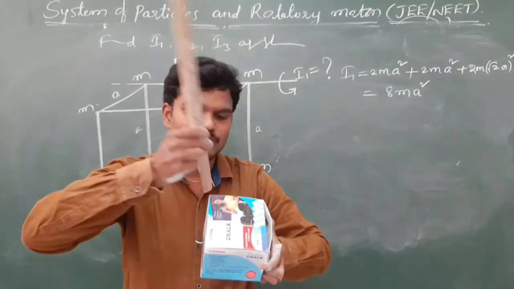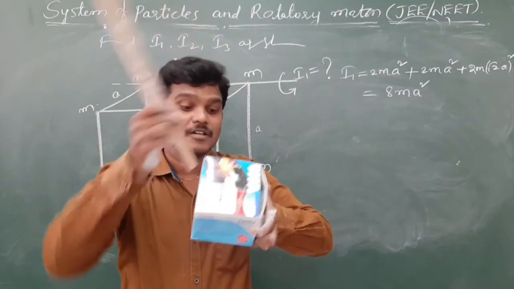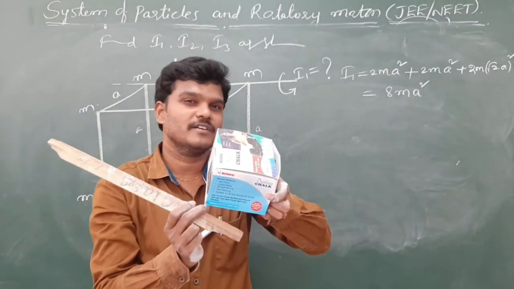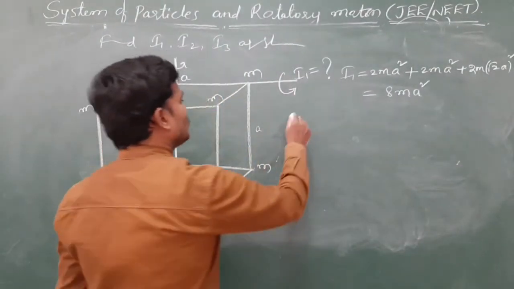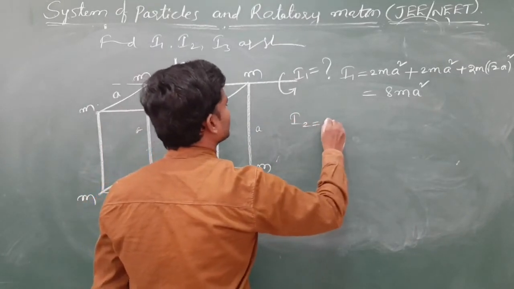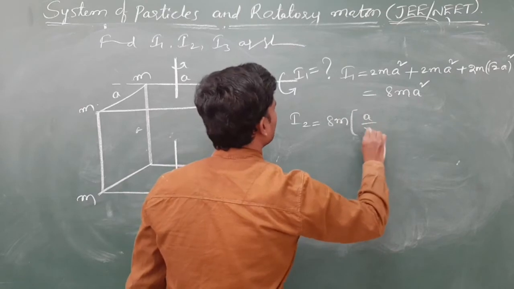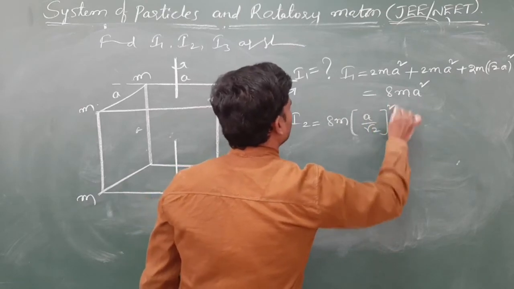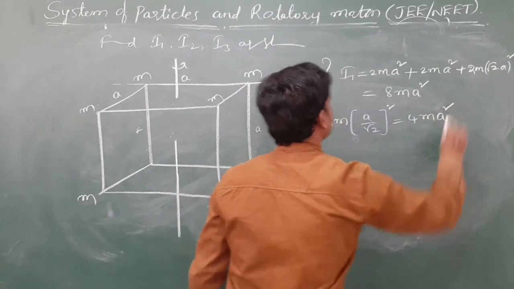See, 1, 2, 3, 4 are at a distance of a by root 2. Downside also 4 particles are there. Again they are at a distance of a by root 2. Now I2 is very clear. All 8 masses are at a distance of what? A by root 2. Then 4m a square is the required answer.